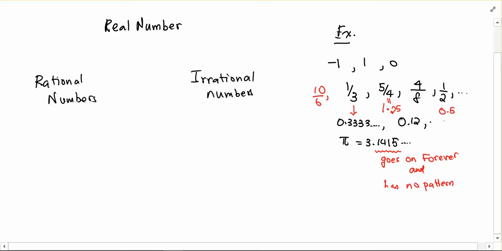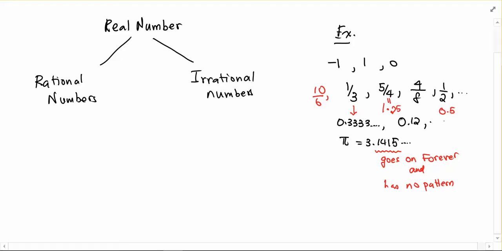They're all real numbers, both of these, but within the real number family we can talk of rational numbers and irrational numbers. Irrational numbers are not numbers you can talk calmly to. They're just strange numbers.